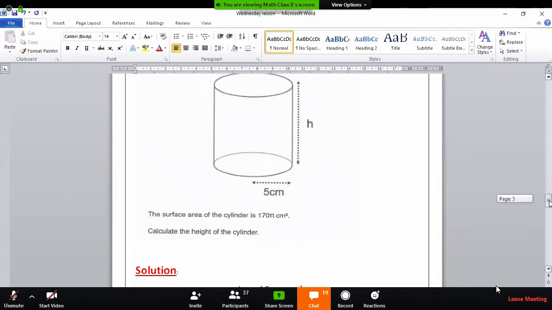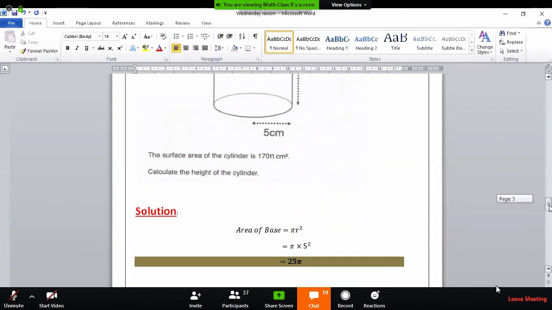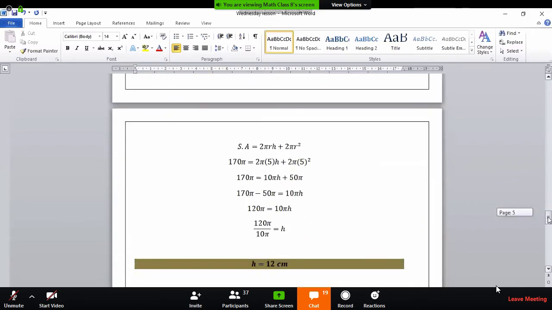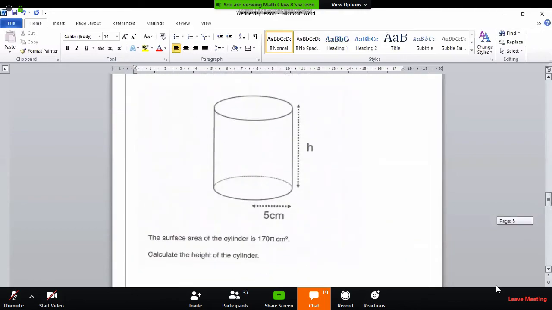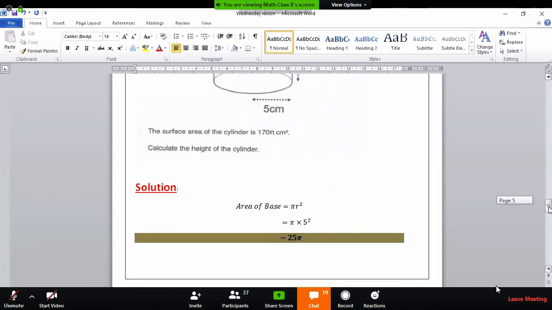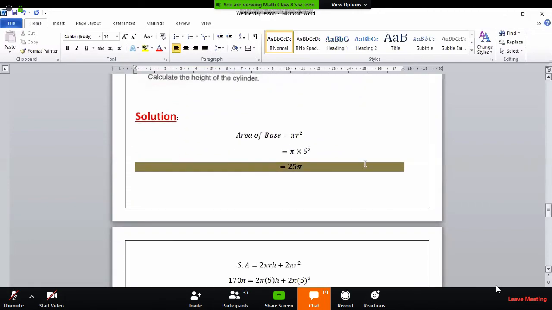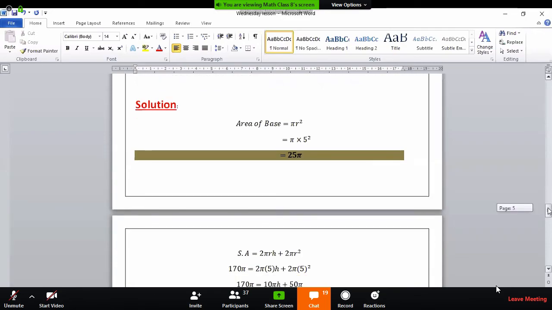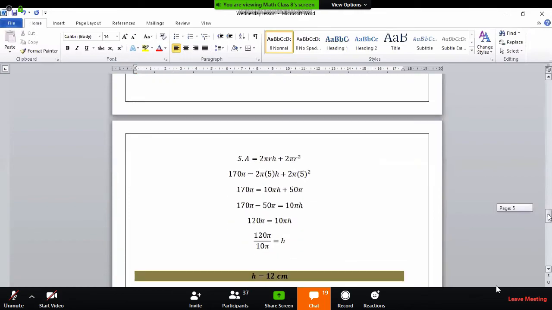You know very well the surface area is given, so we will use the formula for surface area. But remember, for that we need the perimeter of the base and the base area. See, the radius of the base, which is circular, is given to be 5 centimeter. So nothing difficult and nothing confusing at all. Area of base is pi r square. Put r as 5 and then the base area is 25 pi centimeter square.